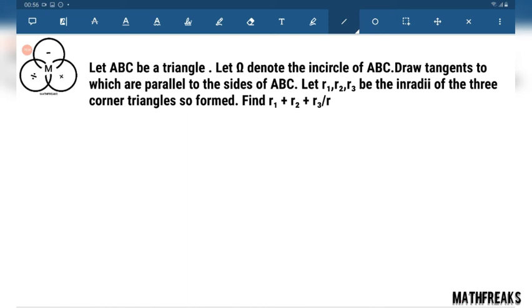Let ABC be a triangle. Let gamma denote the incircle, omega denote the circumcircle of ABC. Draw tangents to gamma which are parallel to the sides of ABC. Let R1, R2, R3 be the radii of the three corner triangles so formed. Find R1 plus R2 plus R3 by R. Tangents which are parallel to the sides of ABC.